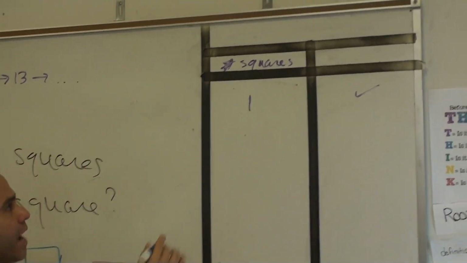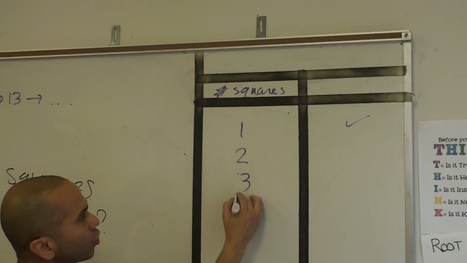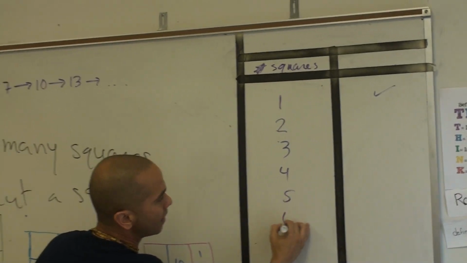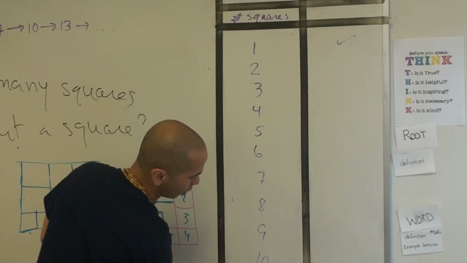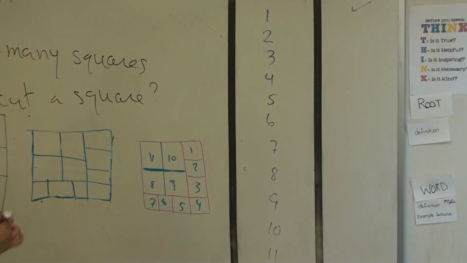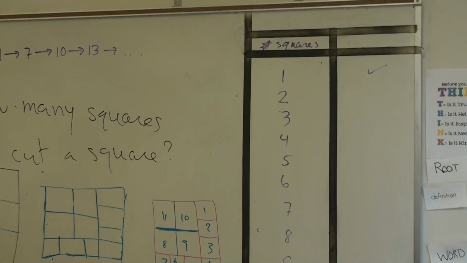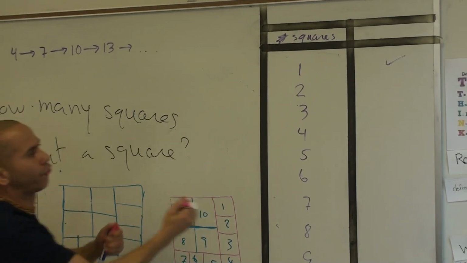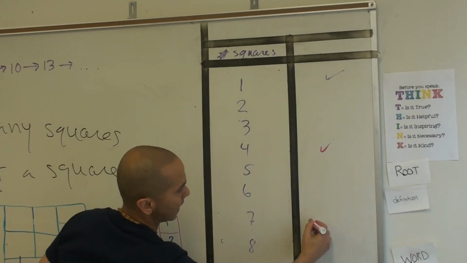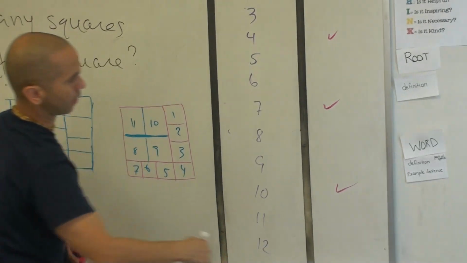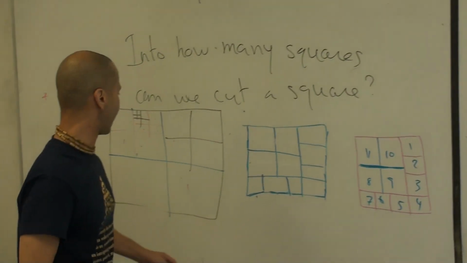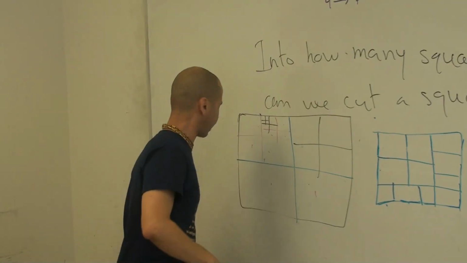Now, let's see what we have so far. I'm going to go to what we have, 2, 3, 4, 5, 6, 7, 8, 9, 10, 11, 12. So already we have that 4, 7, 10, 13, and I'm going to use another color now.